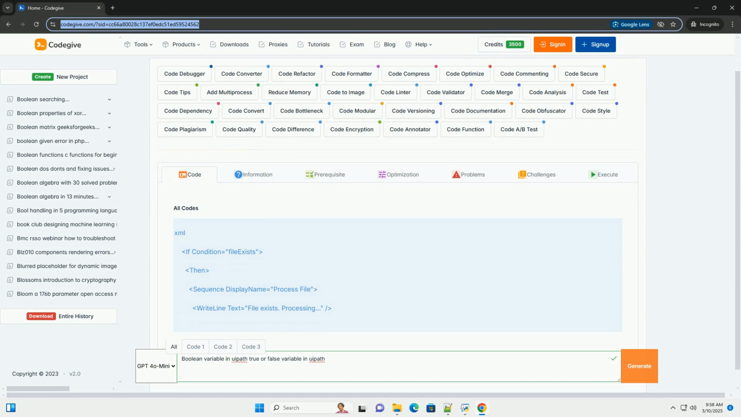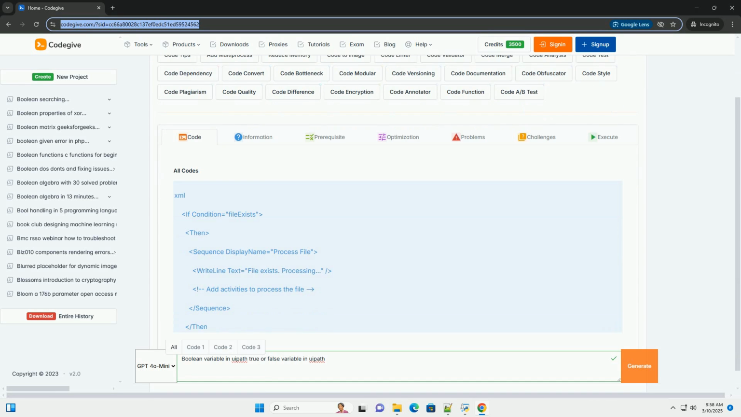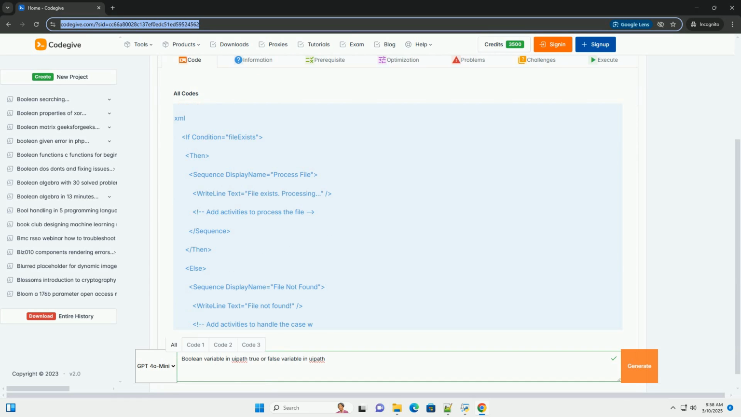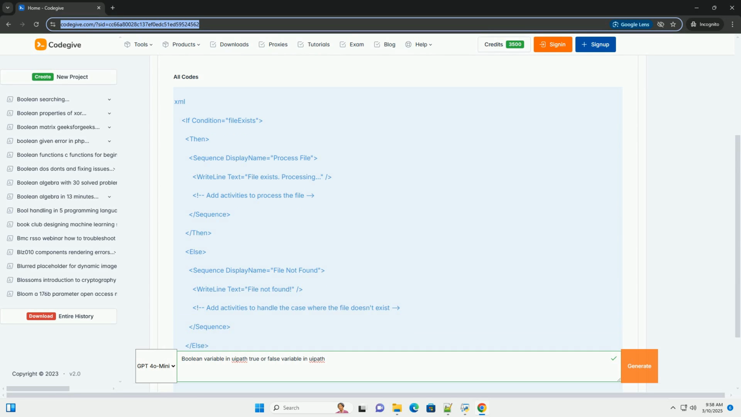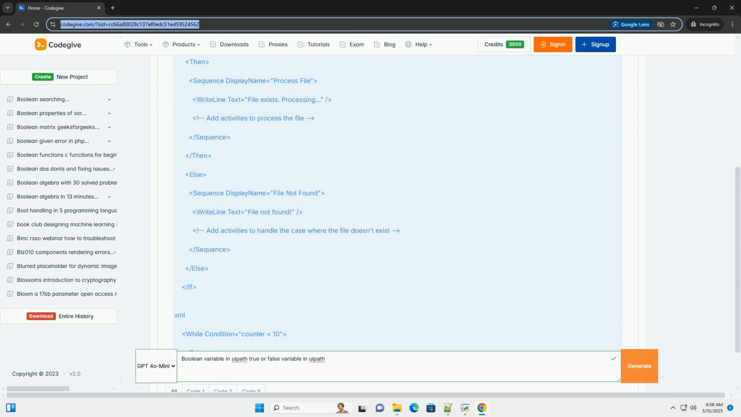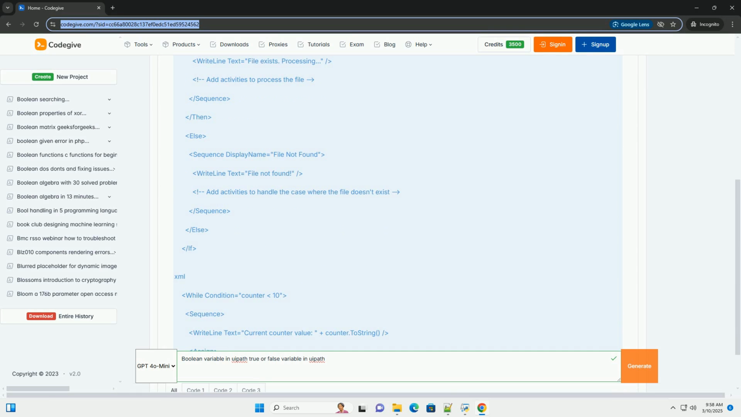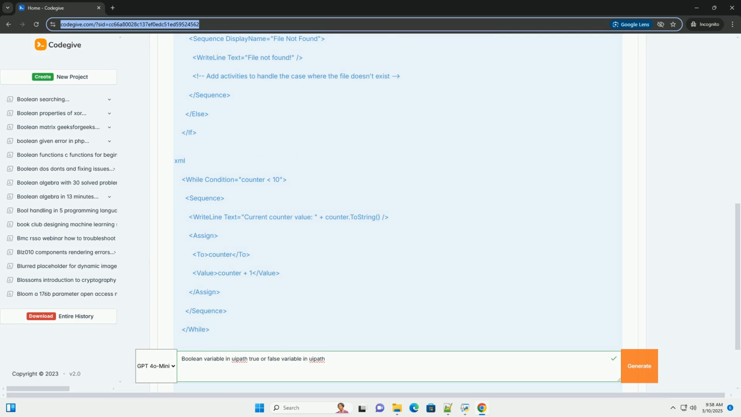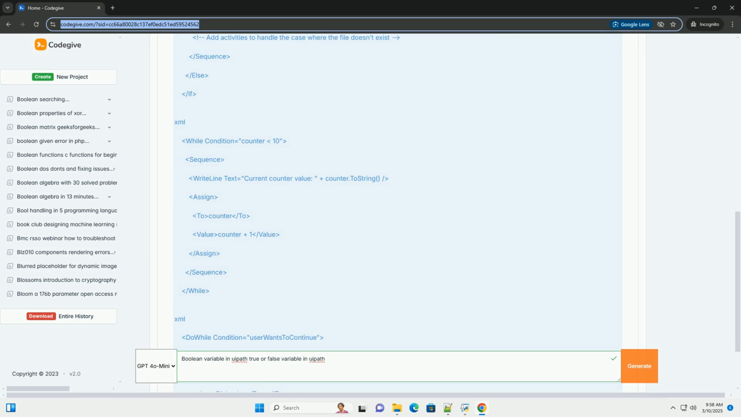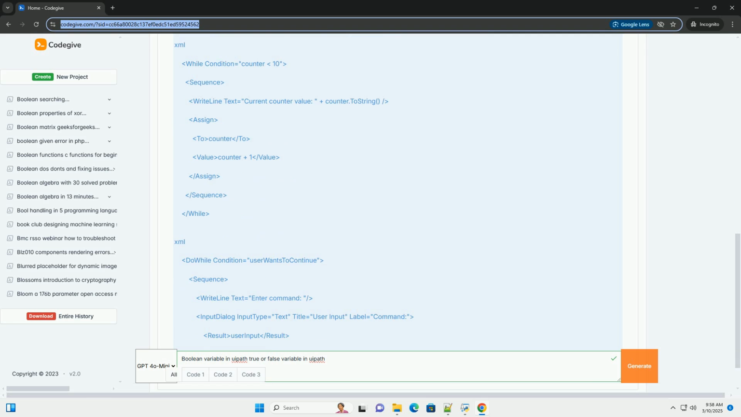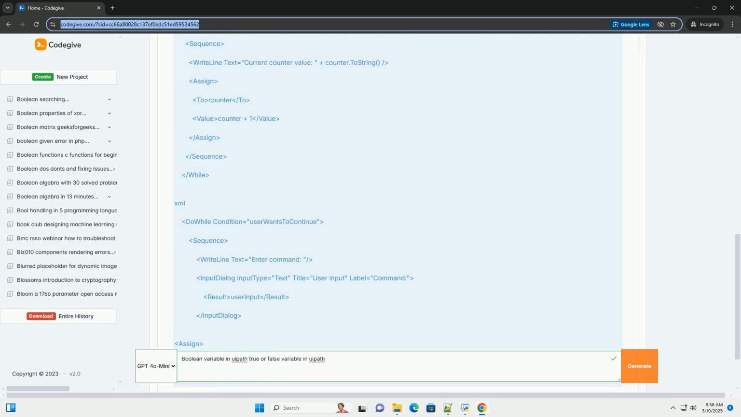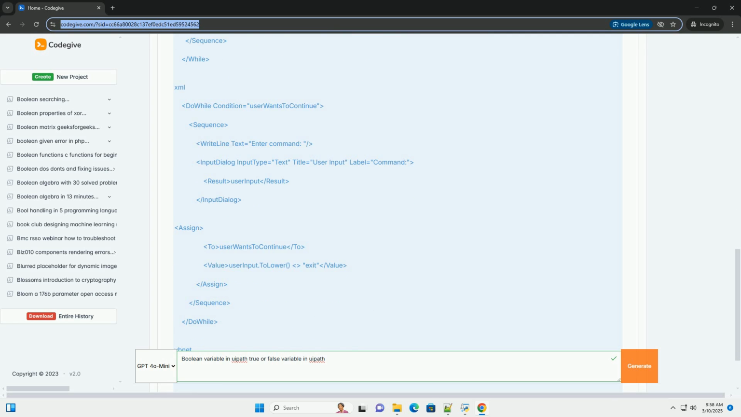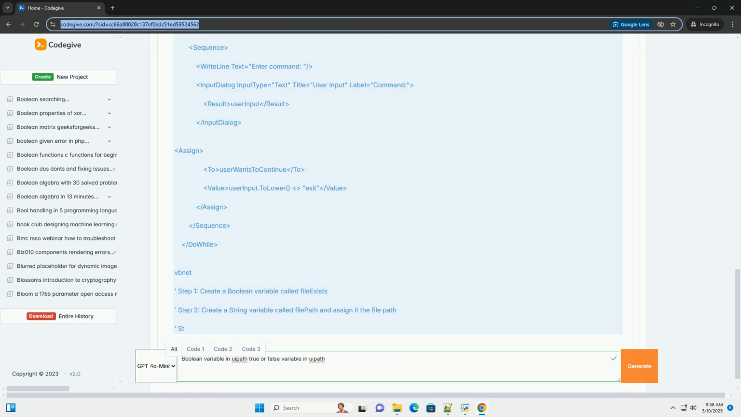Boolean variables in UiPath, a comprehensive guide. Boolean variables are fundamental in programming, representing truth values, true or false. They are used extensively in UiPath for decision-making, controlling workflows, and validating data. This tutorial provides a comprehensive guide to understanding and effectively using Boolean variables in UiPath, complete with detailed explanations and practical code examples.